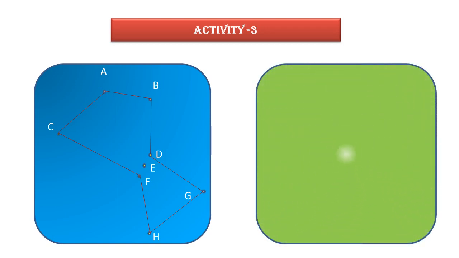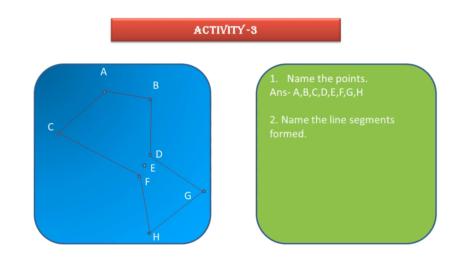First of all, name the points. So we are dealing with the concept of mathematics. The points are here: A, B, C, D, E, F, G, H. Then name the line segments formed. Now we know that line segments are formed between two points. So here AB, formed between A and B, is a line segment.